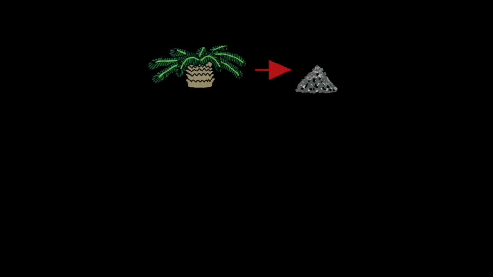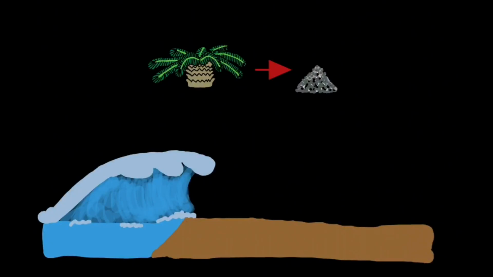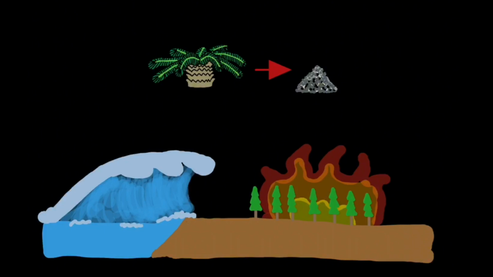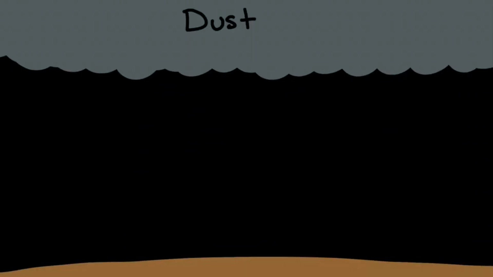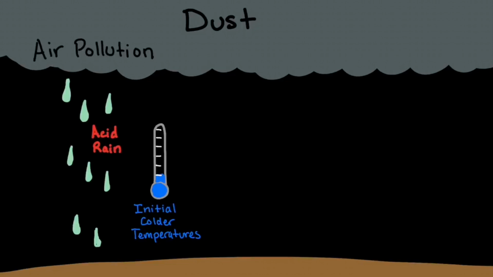Any life in the immediate area would have been evaporated. Enormous tsunamis would have swept coastlines. Traveling heat and pressure would have baked animals and started wildfires. The uplifted dust would have caused the entire world to go into darkness, which would have caused lower temperatures since the sun was covered. This also produced air pollution and acid rain.